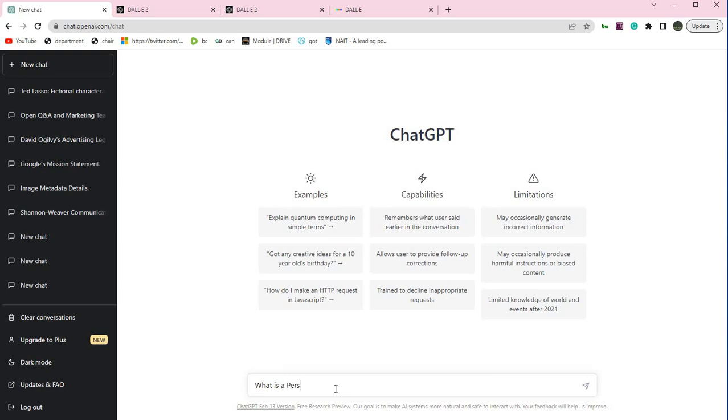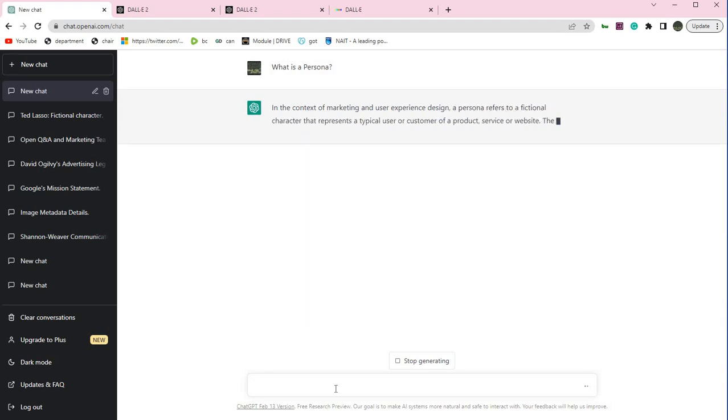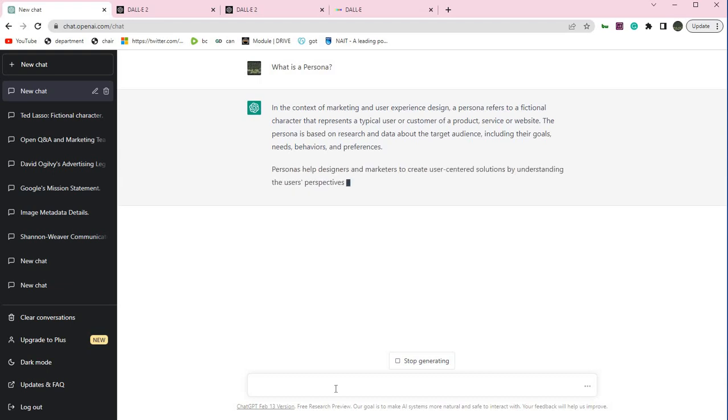What is a persona? And here again, part of it is to make sure that ChatGPT and I are using the same definition of this keyword, as this keyword will become a key prompt as we go forward using ChatGPT.